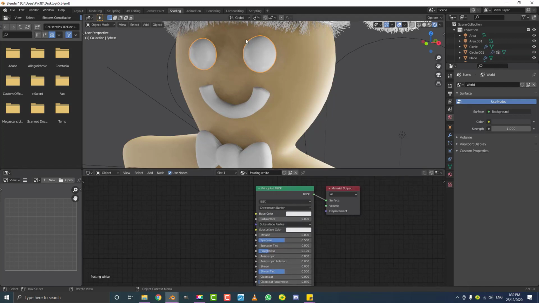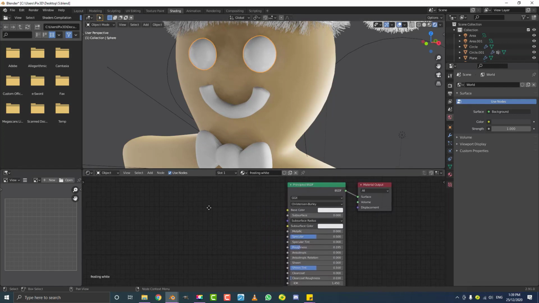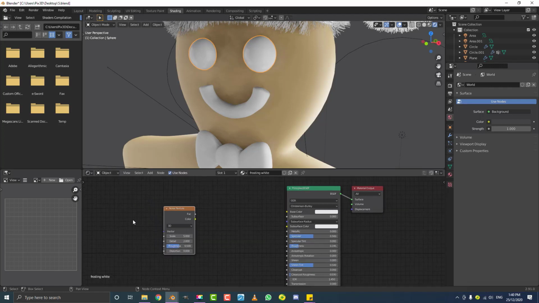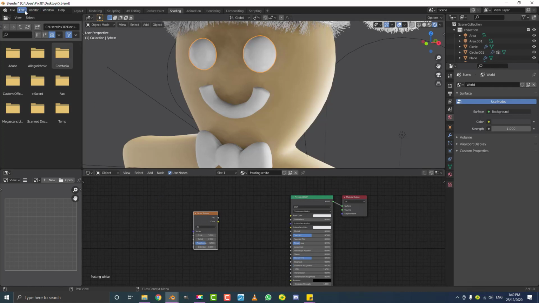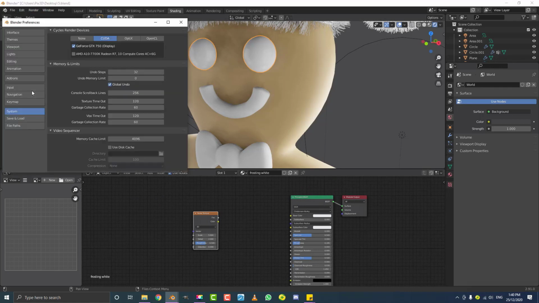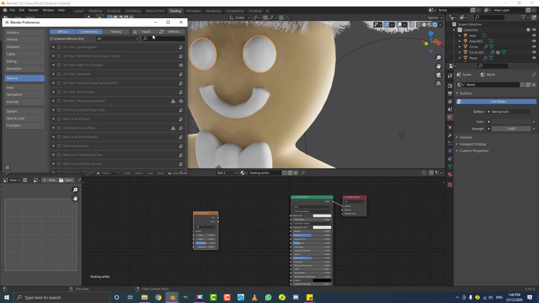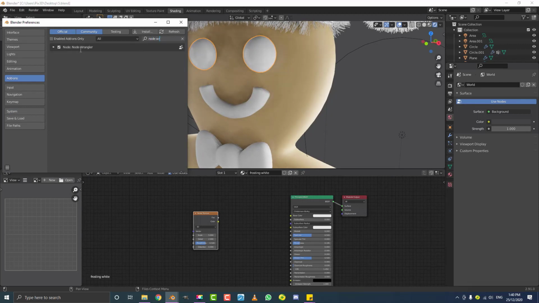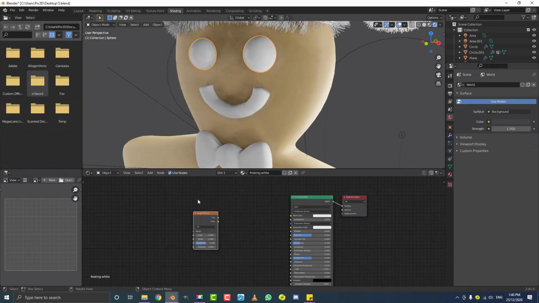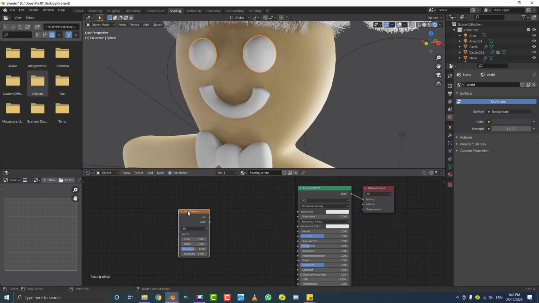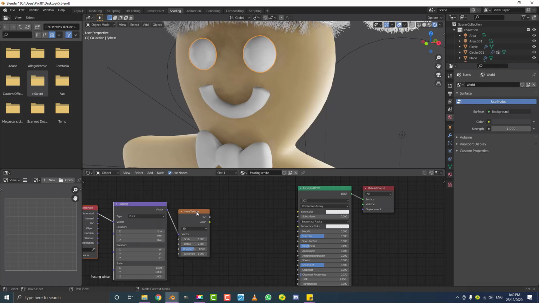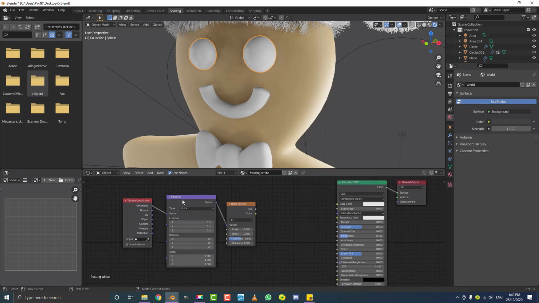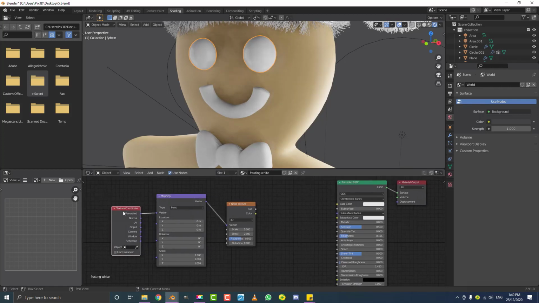What we're going to use to displace this is a noise texture. We're going to go Shift A over here, search, and get a noise texture. Place the noise texture over here. And if you have Node Wrangler enabled, which I recommend, go Edit, Preferences, under the add-ons, come to the search bar and type in Node Wrangler, then enable it. Once you've done that, if you select your noise texture and hit Control T or Command T, it'll add in a mapping node and a texture coordinate.